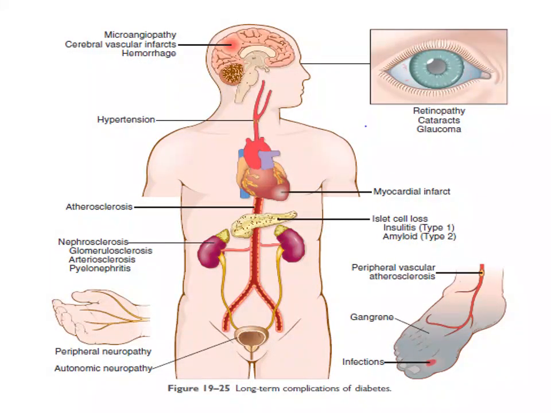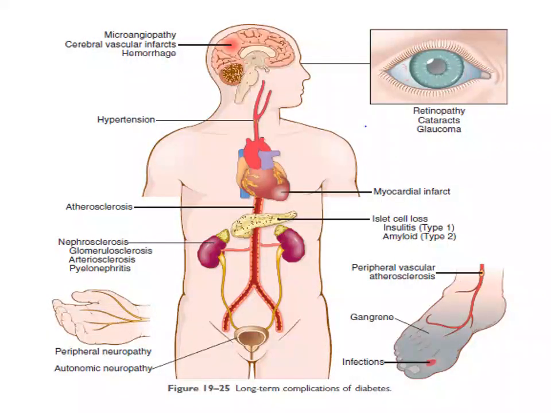So those are the important complications of diabetes which was discussed, and this image shows the diabetes complications from head to toe. So here you can see microangiopathy, which leads to cerebral vascular infarcts and hemorrhage in the brain. In the eyes, retinopathy, cataract and glaucoma. Myocardial infarct in the heart. In the vessels, atherosclerosis is common.